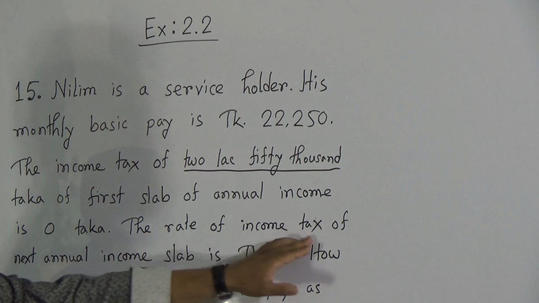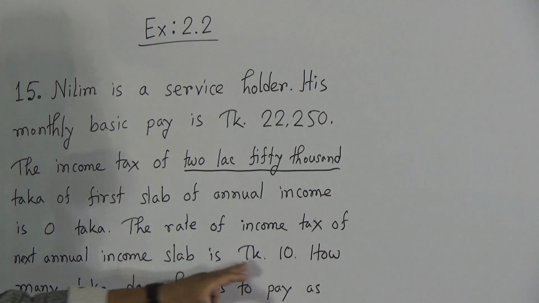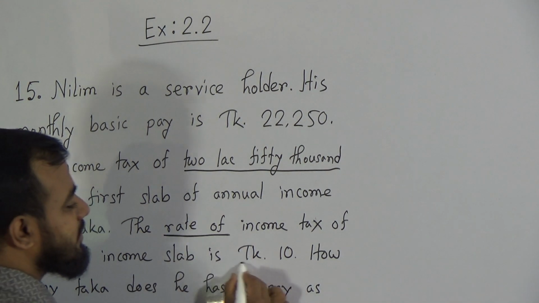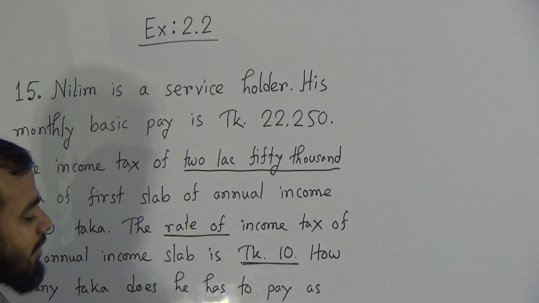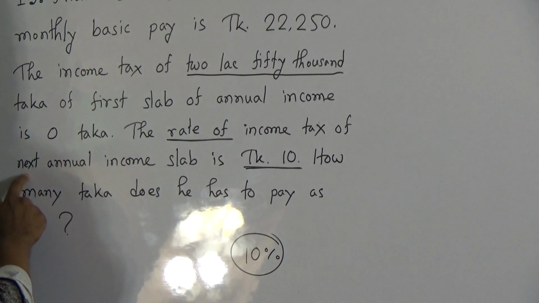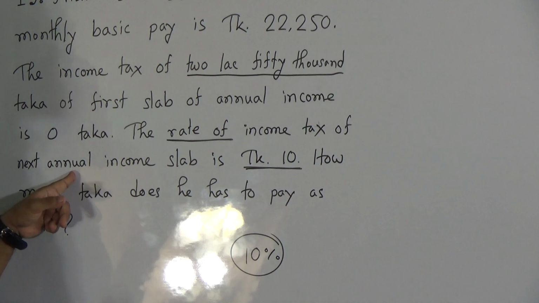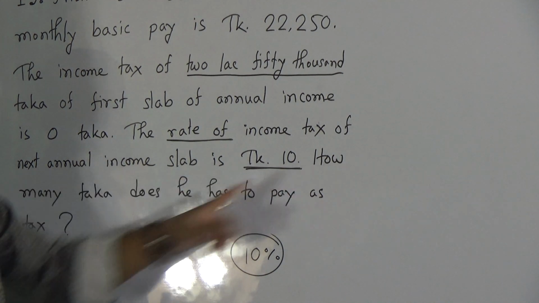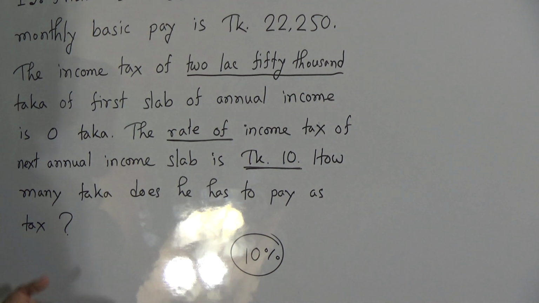The rate of income tax of next annual income slab is 10. This means that the rate of income tax is 10%. Rate means 10% is our income tax in the next annual income slab. This means that over 2,50,000 taka there will be income tax, and the income tax is 10%. So how many taka does he have to pay as tax? We need to find out how many taka as income tax has to be paid by Nilim.